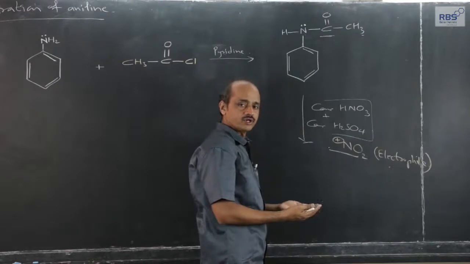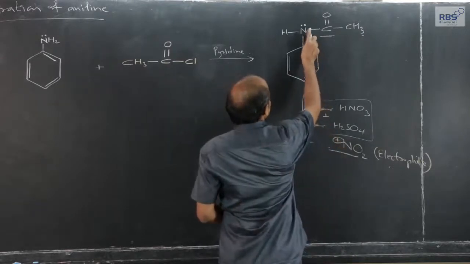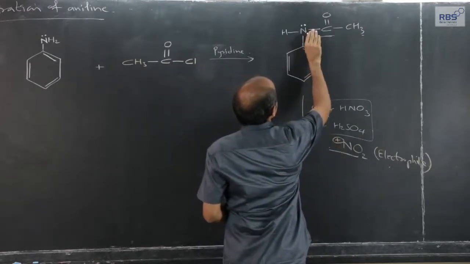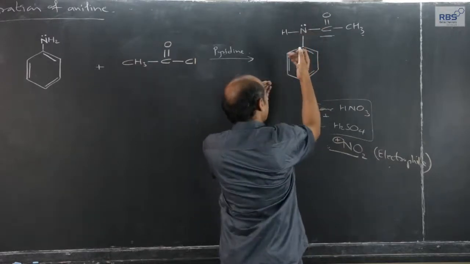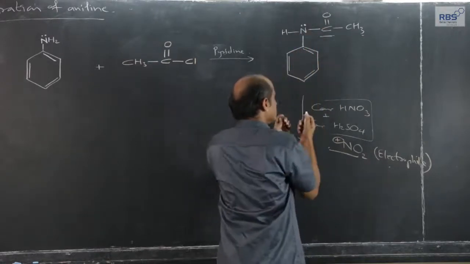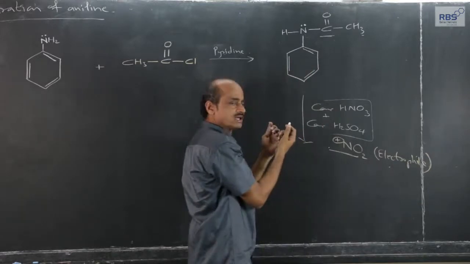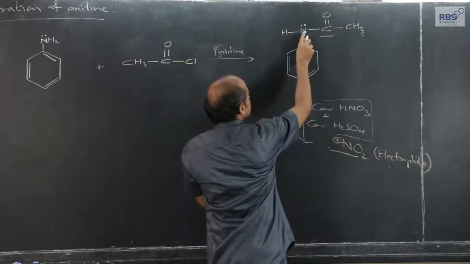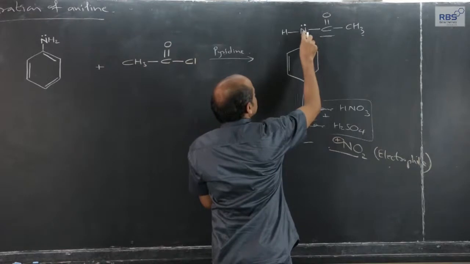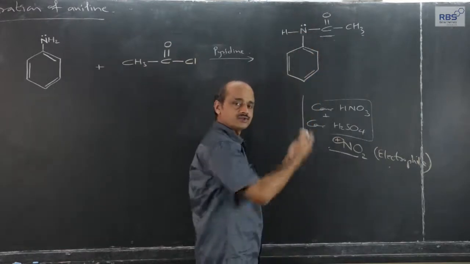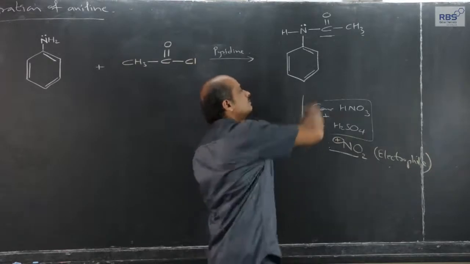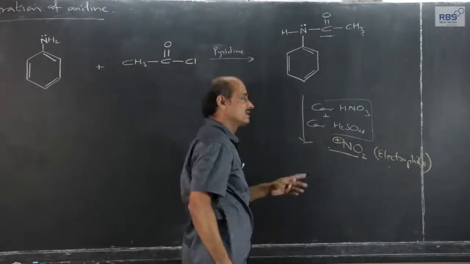Carbonyl group has electron withdrawing tendency. So, electron density gets pulled towards carbonyl carbon, and this nitrogen will try to hold the lone pair of electrons more towards itself. It will not be easily available. That is the simple reason.